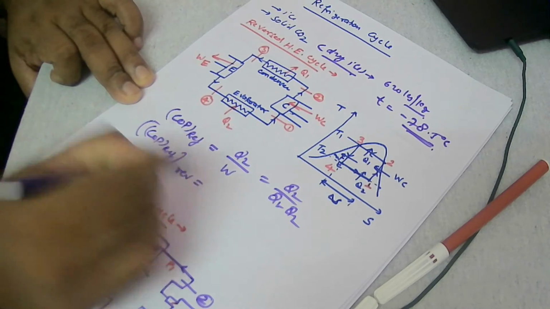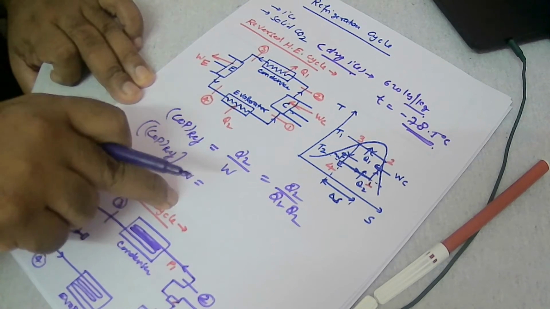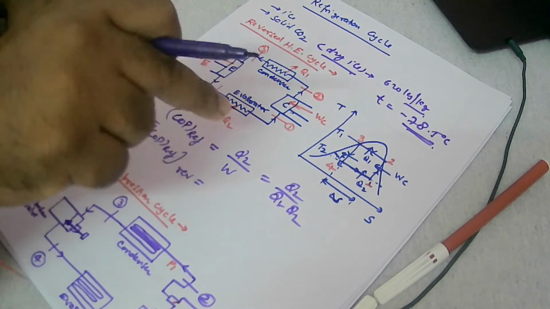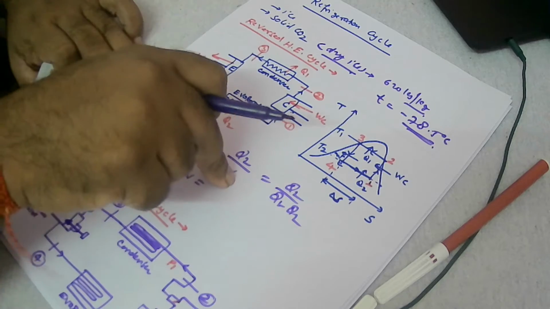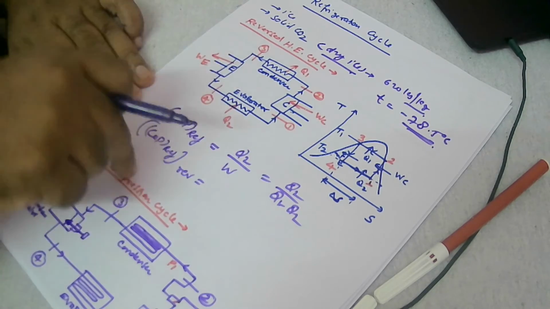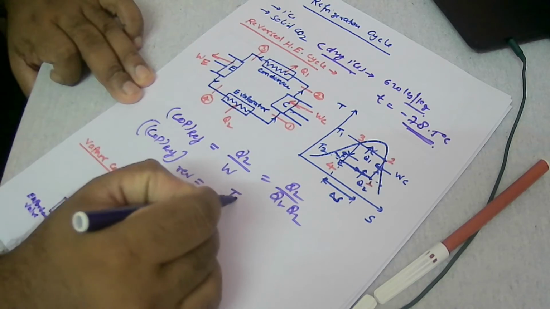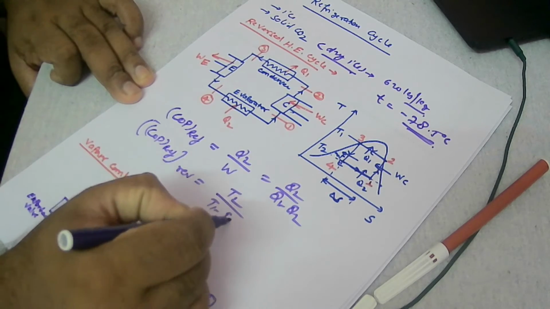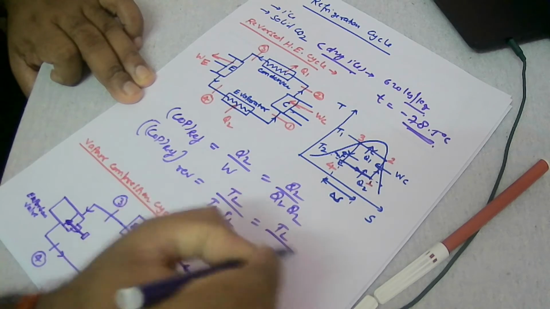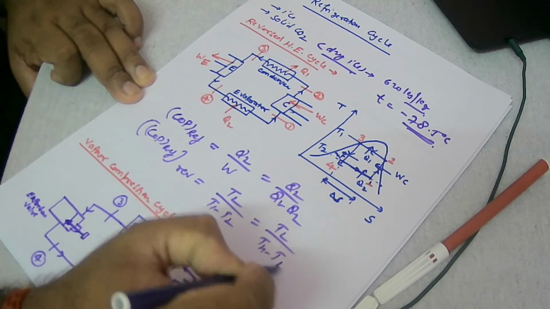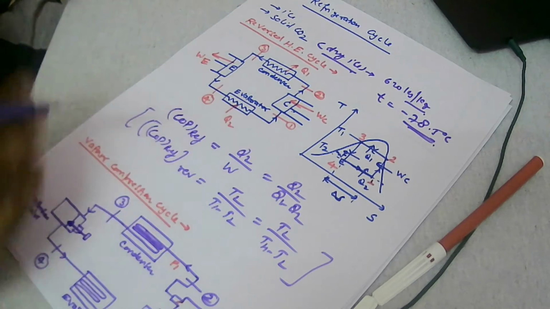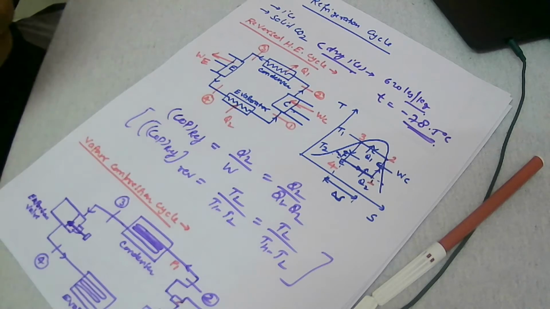If it is reversible, the performance of a reversible refrigerator will not depend on the quality or quantity of the working fluid or the properties of the working fluid. It will entirely depend on the initial and final temperature of the cycle. So directly you can say T2 divided by T1 minus T2. And what is T2? T2 is the lowest temperature, so T lower divided by T higher minus T lower. So this is the coefficient of performance, which gives you the effectiveness of the cycle.